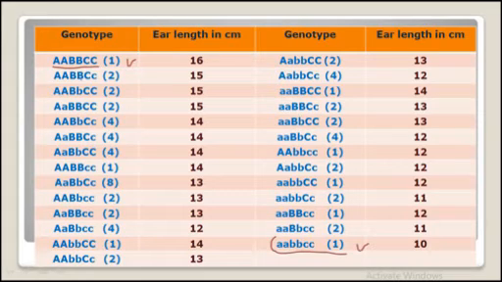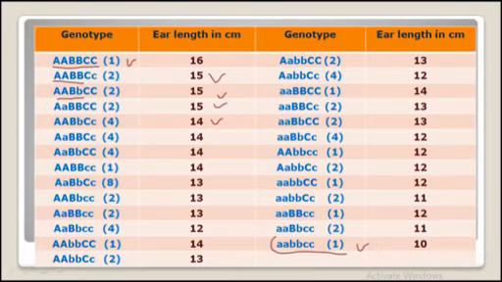See here, this is another where only one small c is present and 5 capital letters are present. So 10 plus 5, it will become 15 centimeter. Here 5 are present, so it also becomes 15. Here also 15. Here only 4 capital letter alleles are present, so 14. So in this way, these are genotypes, and these are the numbers of such genotypes we have obtained in our cross, and this is the phenotype we get.